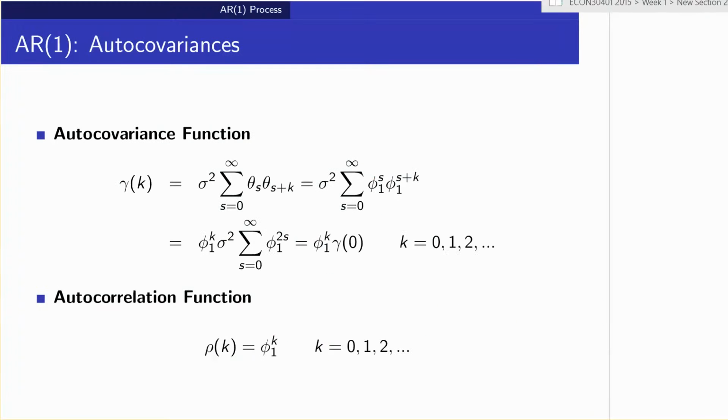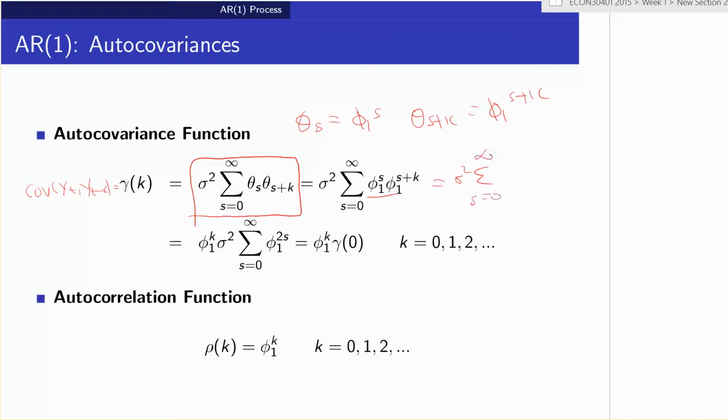We can also use a general formula for the covariance of an MA infinity at lag k, between yt and yt minus k. Remember, this is shorthand notation for the covariance of yt and yt minus k. Again, using the general formula, we plug in theta s as phi1 to the s, and theta s plus k as phi1 to the s plus k. The powers add up, and we get sigma squared times the sum of phi1 to the 2s plus k.